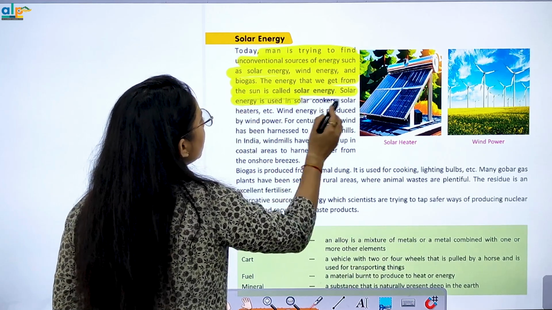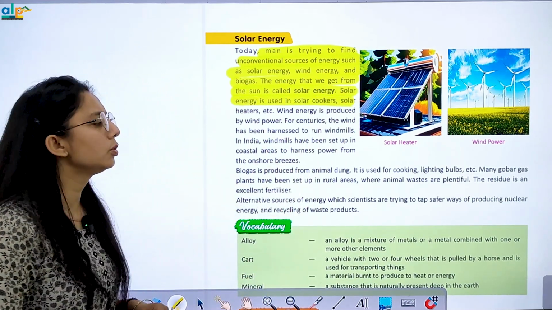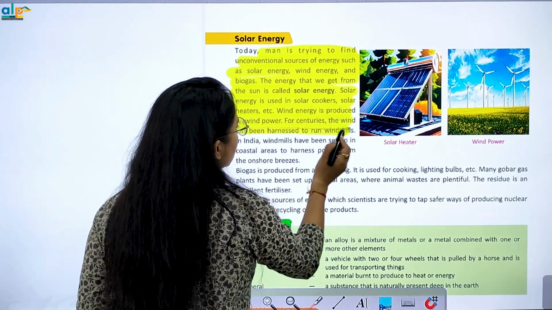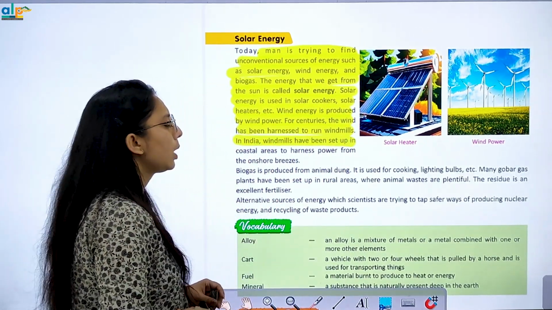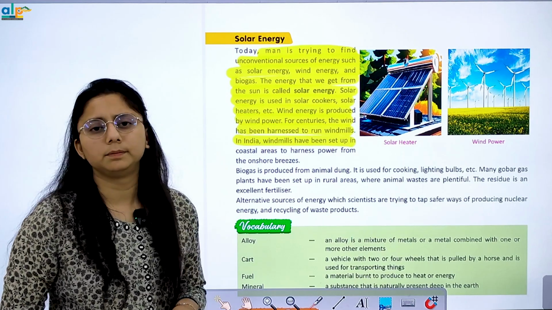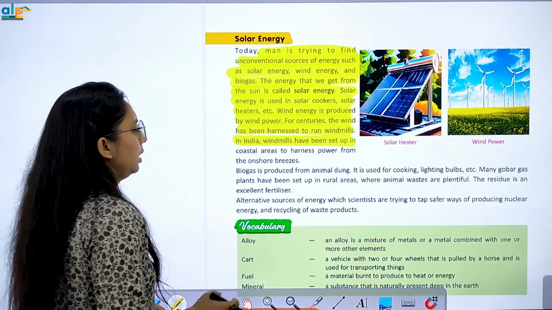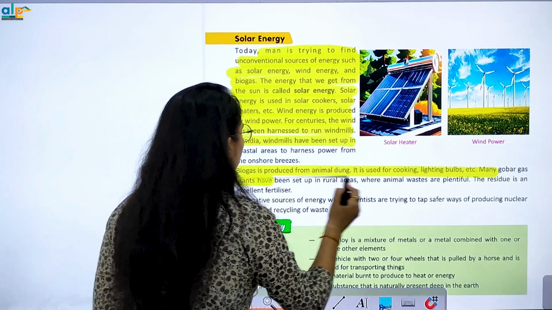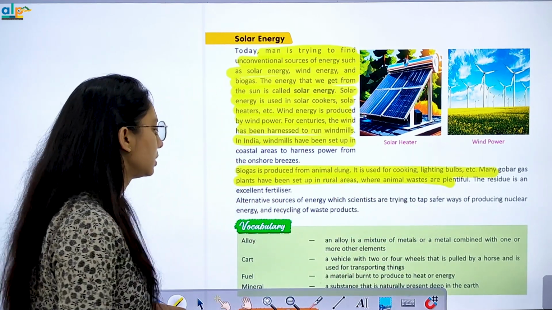The energy that we get from the sun is called solar energy. It is used in solar cookers, right? Solar heaters. Wind energy has been produced by wind power for centuries. It has been harnessed to run the windmill in India. Now biogas is produced from animal dung. It is used for cooking, light bulbs. Many gobar gas plants have been set up in rural areas.